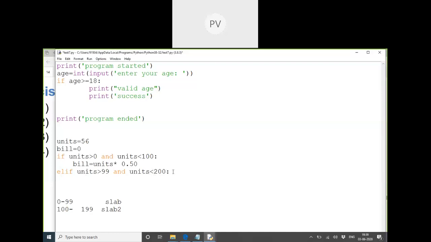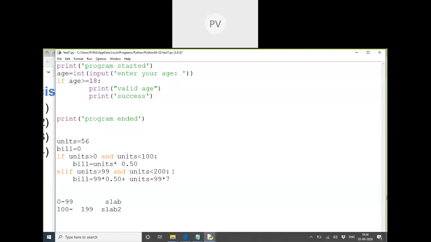So we have a calculation. That means the bill amount is calculated initially with whatever units you consume. Like 99 units will be calculated with 0.5, that is 50%, plus the remaining one. The remaining units, that is the units minus 99, whatever is left over, will be calculated with some other amount.